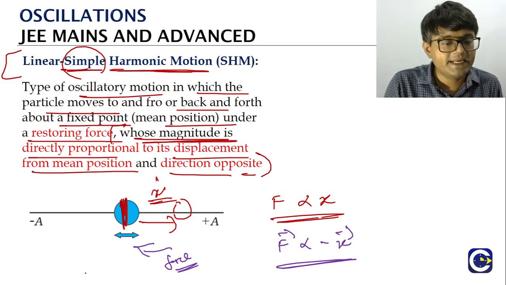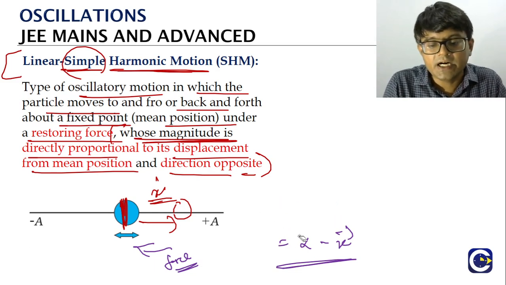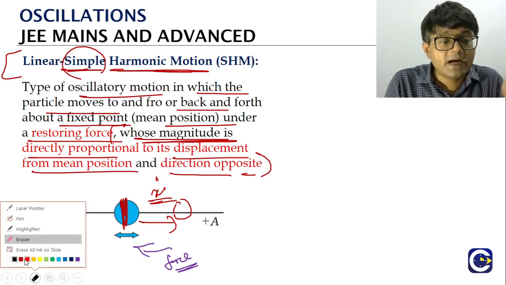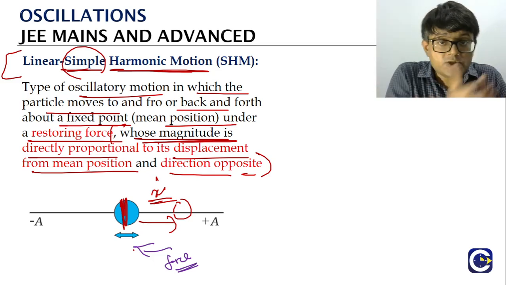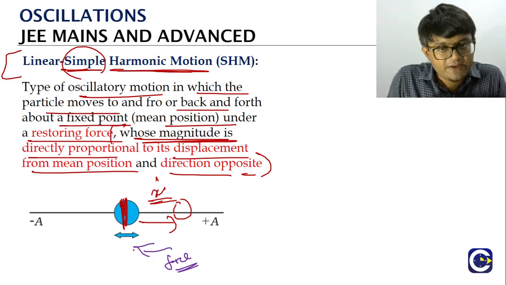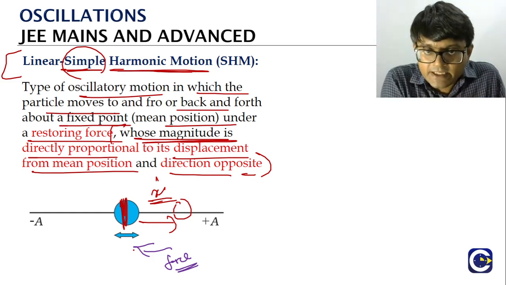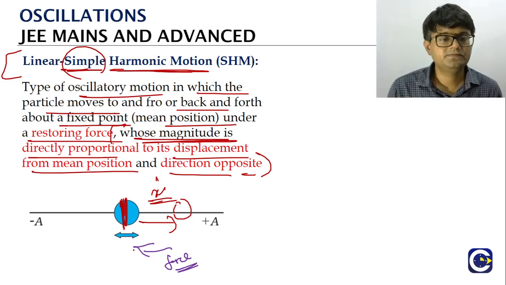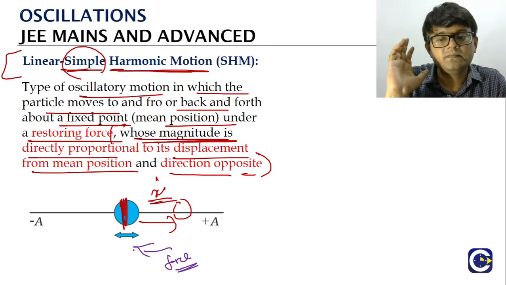The linear SHM, right? What is the condition, so to say? The condition of the linear SHM is that the restoring force should be directly proportional to the displacement of the particle from the mean position. The direction is obviously going to be opposite. Why? Because if the displacement is to the right, the restoring force will be to the left, and vice versa. If the displacement is to the left, the restoring force will be acting to the right side, because the restoring force always tries to take the particle back to the mean position. So this is the condition for the linear SHM.